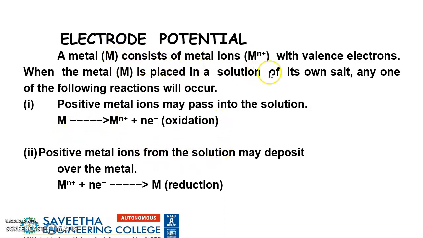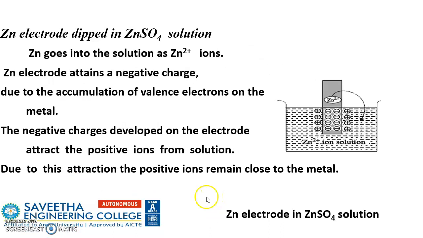A metal that has valence electrons, when immersed in its own salt solution, generates a tendency: positive metal ions may pass into the solution, and positive metal ions from the solution may get deposited over the metal. Losing electrons we call oxidation, and gaining electrons we call reduction.